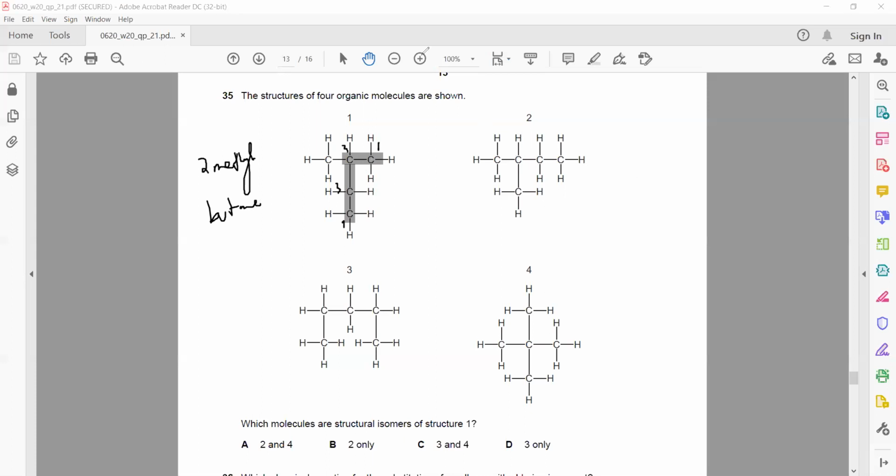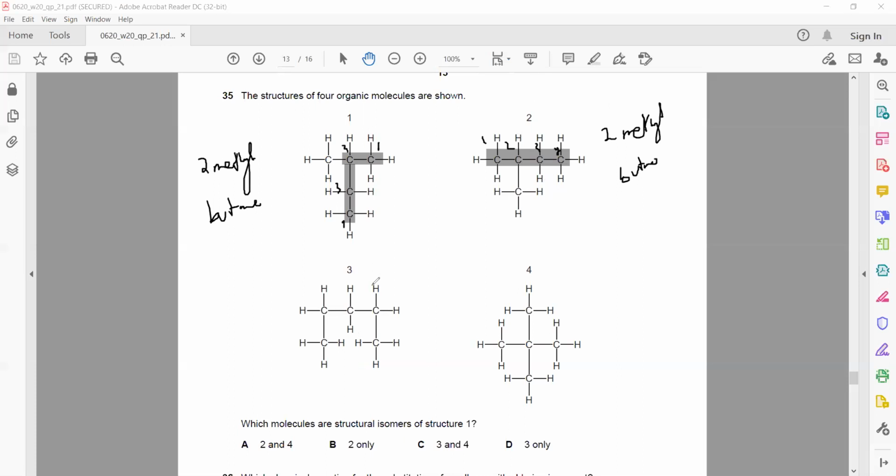When I name the second structure, I select the longest carbon chain and the numbering should start from the nearest branch, so 1, 2, 3, 4. So this is also 2-methylbutane. So actually these are not isomers, these are the same structure. So 1 and 2 are the same structures. So if they are the same structure, they are not isomers.